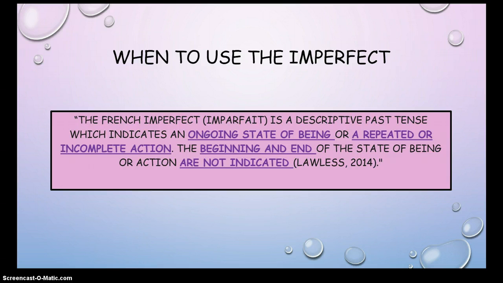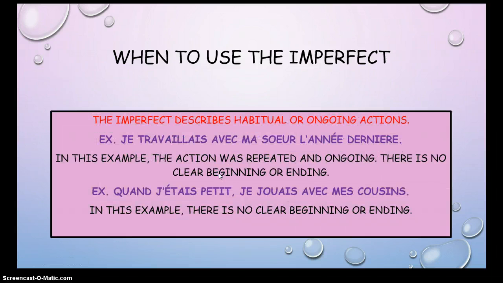When do you use the imperfect? Well, the imperfect describes things in the past as well. However, the difference is these actions are ongoing, repeated, or incomplete, as in the beginning and the end are not indicated. The imperfect, again, describes habitual or ongoing actions, and here are 2 examples.